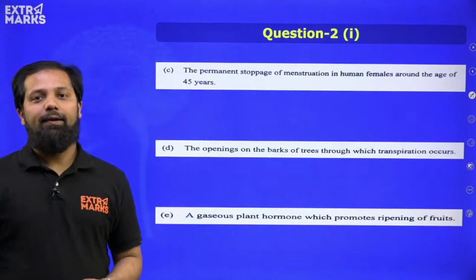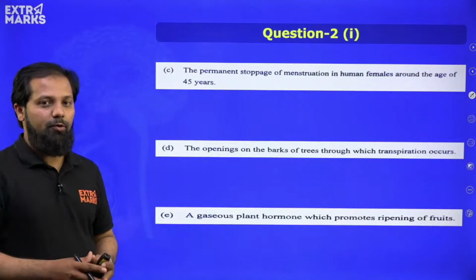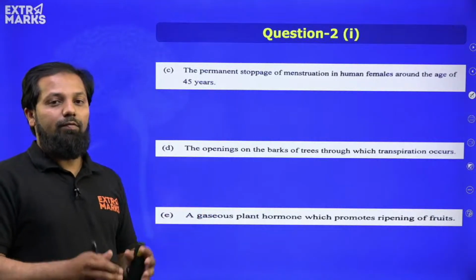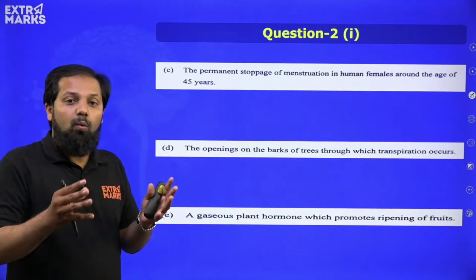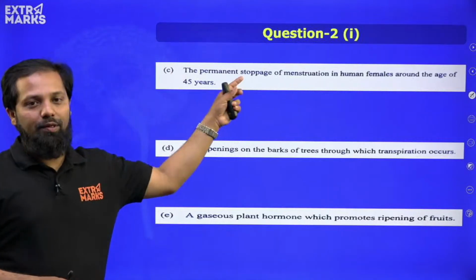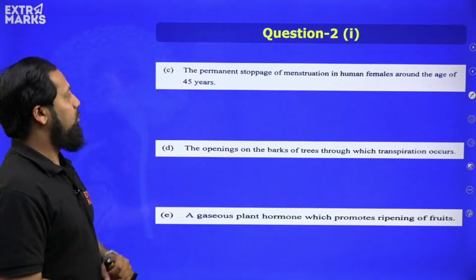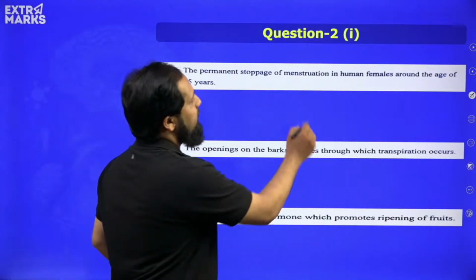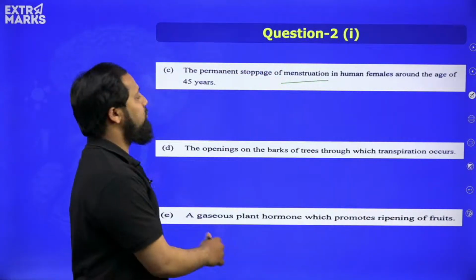Okay, moving ahead, we have got 3 more questions, because in question number 2, we have got 5 sub questions, each for 1 mark, right? Moving towards the permanent stoppage of menstruation in human females around the age of 45 years.